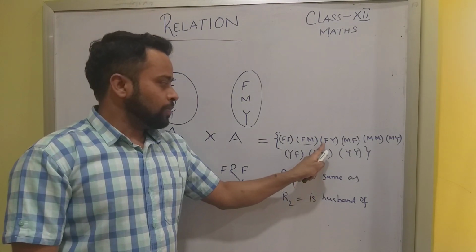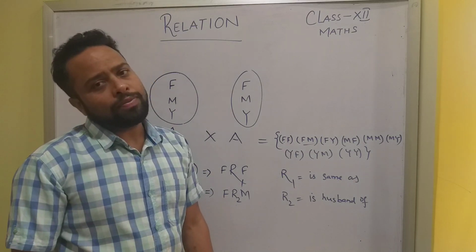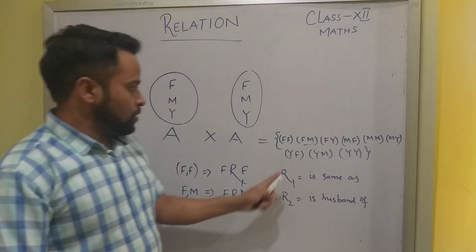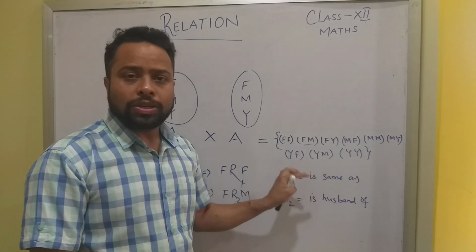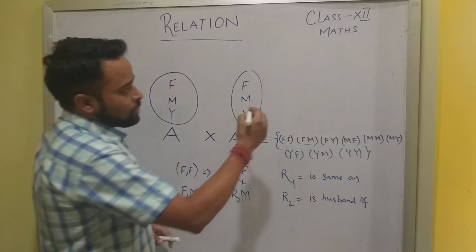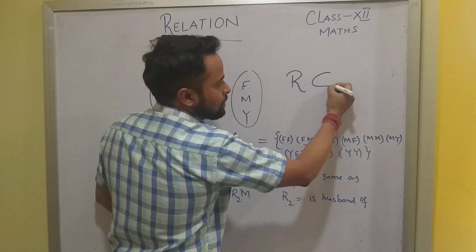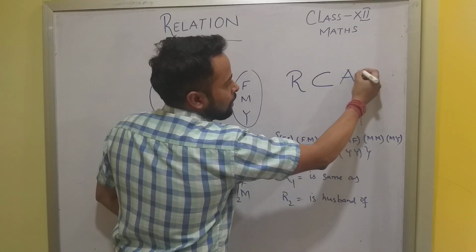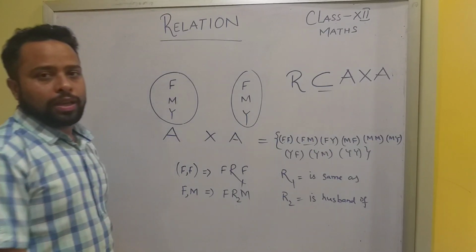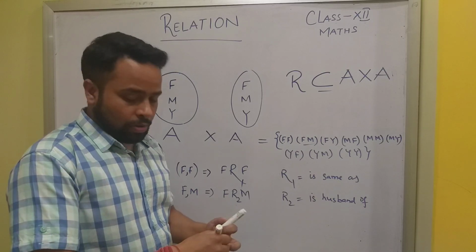In this way, in a family, suppose I think of father and you. So father and you, what is the relation? You are the son of, or the father is the father of you, isn't it? So there are so many relations within a set. So relation R is a subset of A cross A. It is a proper subset of A cross A. Relation is a subset of A cross A.